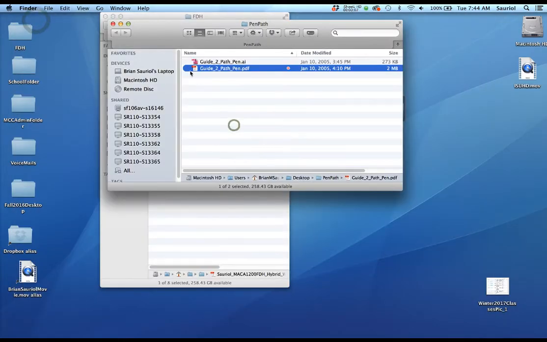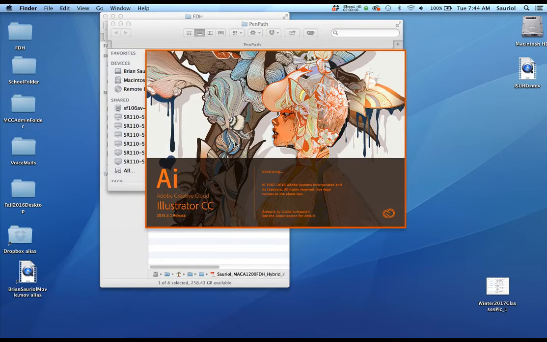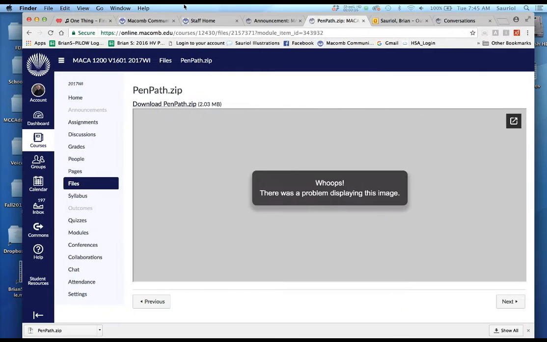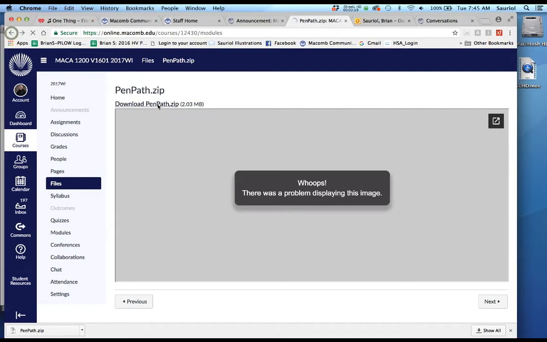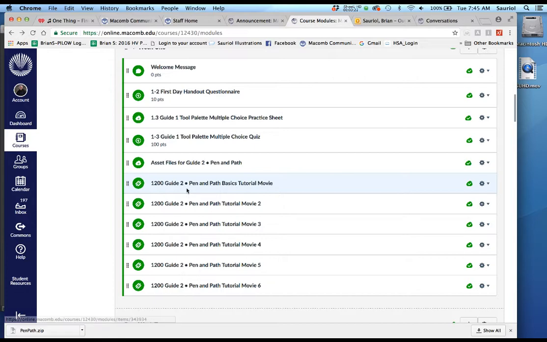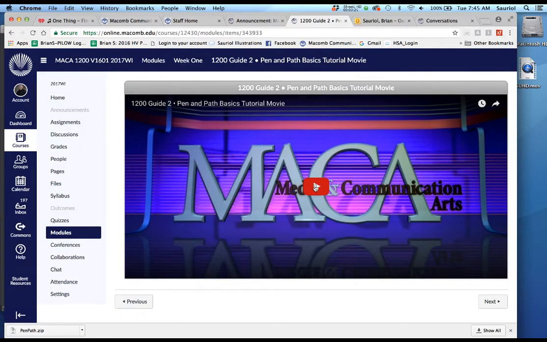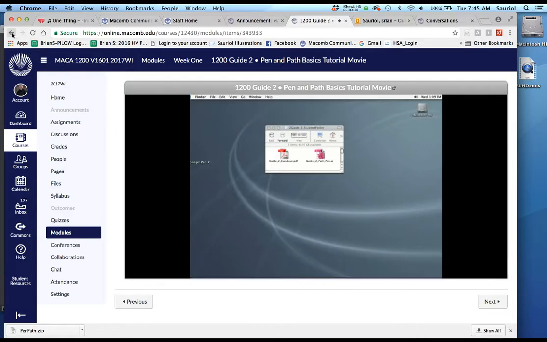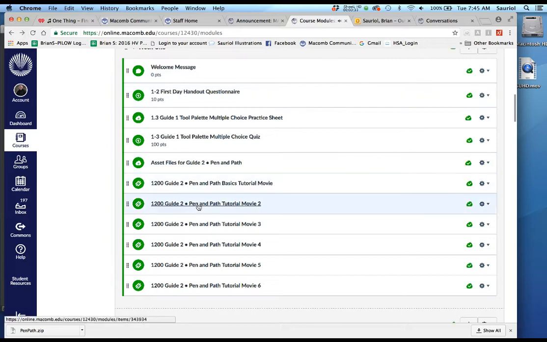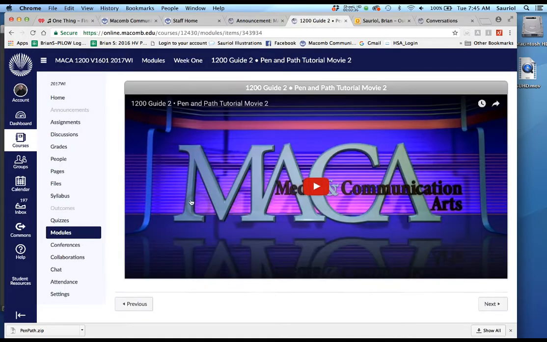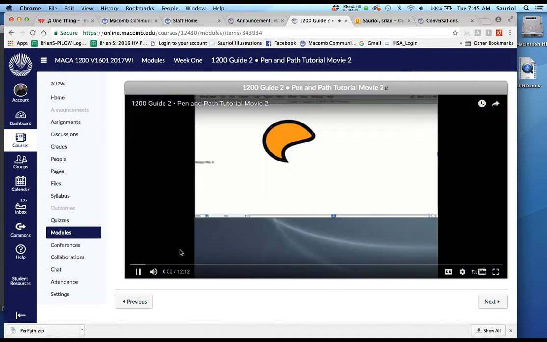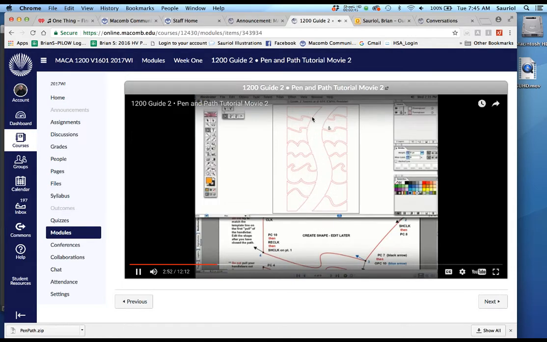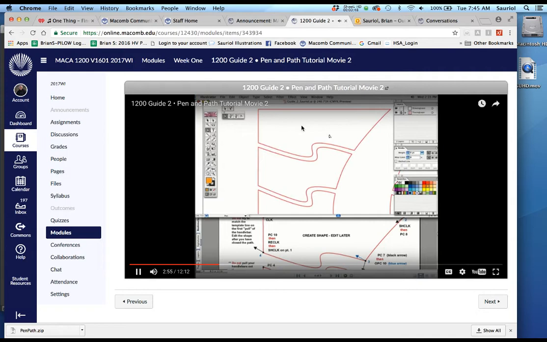The but is that you double click your pen and path guide. It'll open up Illustrator. I should have already opened it up by now, but if I bring the module back over here and go back to the first movie, in the first movie I show you how to get through this. Now I'm going to go back to really the second movie, which is the beginning of the assignment. If I go to movie 2 and click it to start, you're going to see that I guide you through all the left-hand side of this assignment.